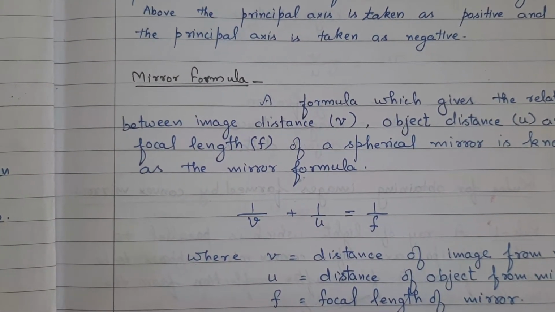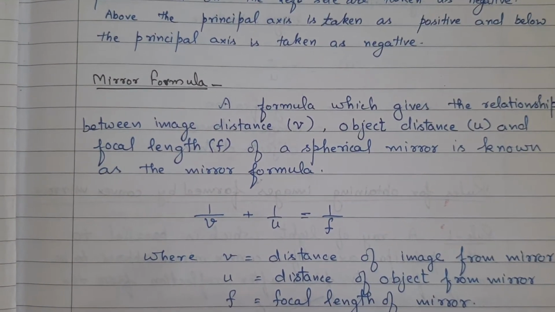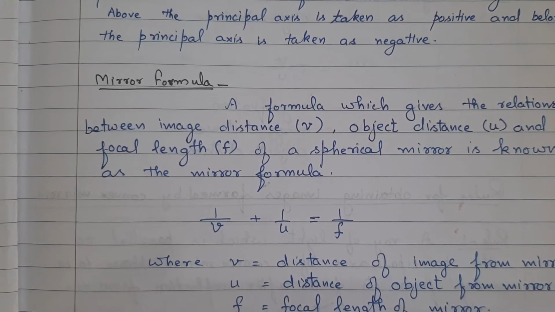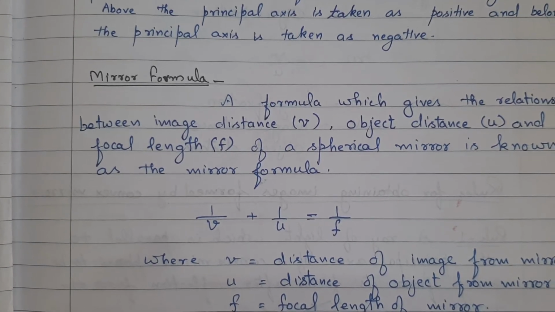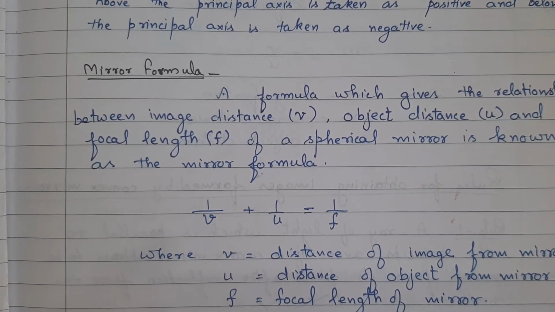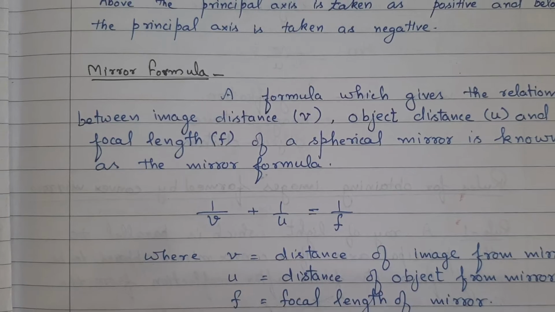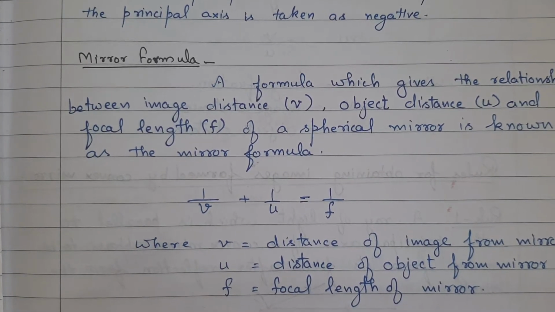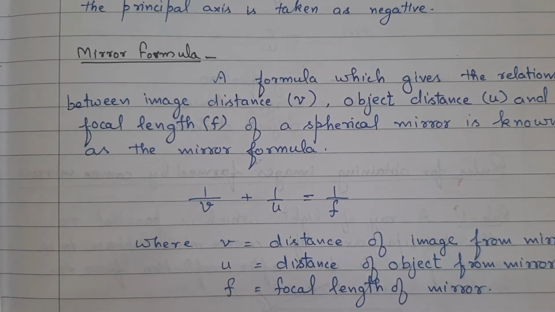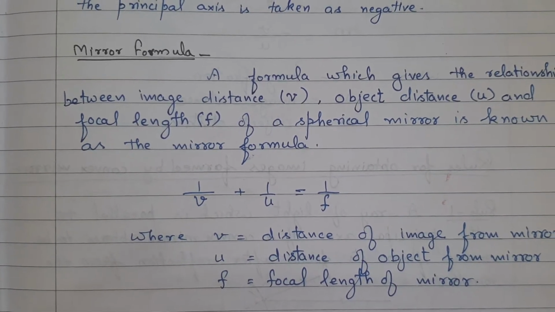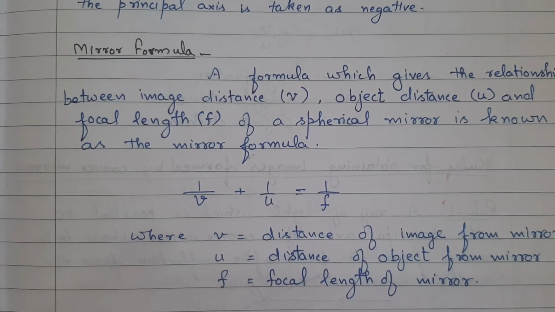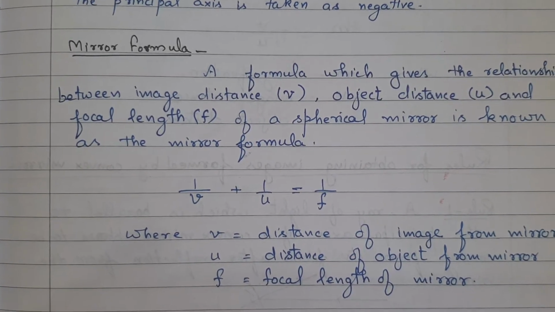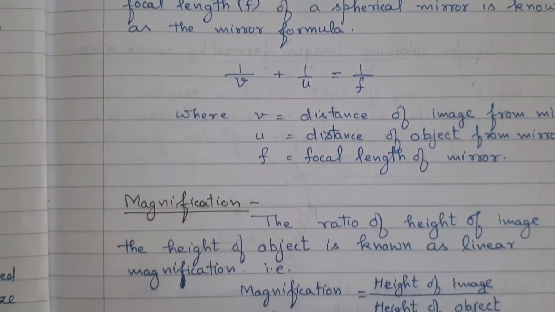Mirror formula. A formula which gives the relation between image distance v, object distance u, and focal length f of a spherical mirror is known as mirror formula. 1/v + 1/u = 1/f, where v is the distance of image from the mirror, u is distance of object, and f is focal length of the mirror.